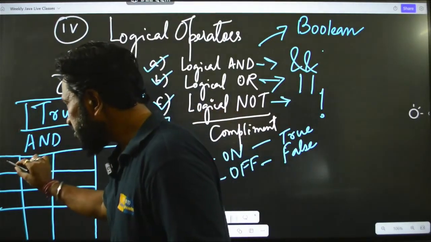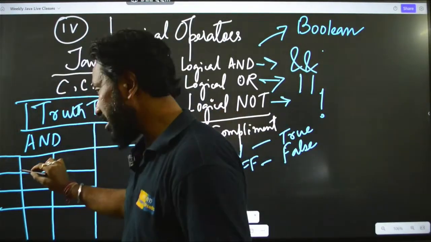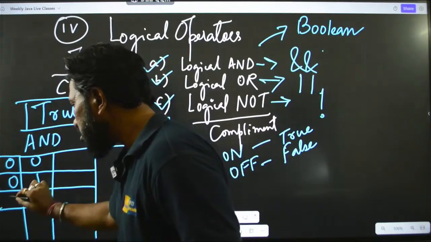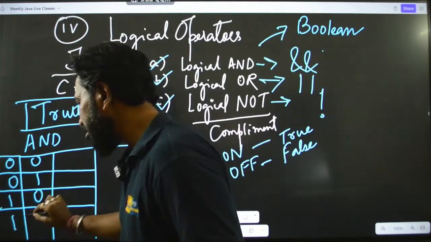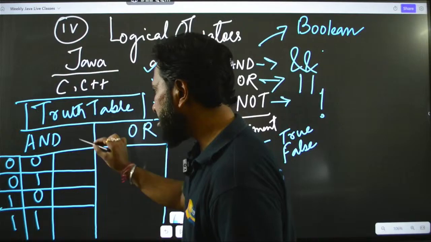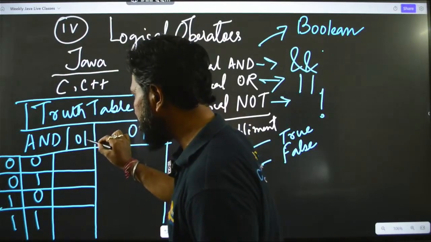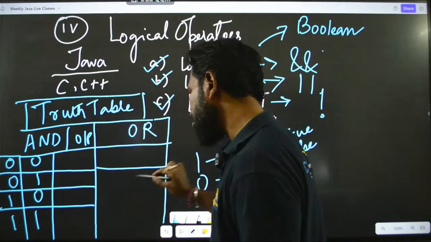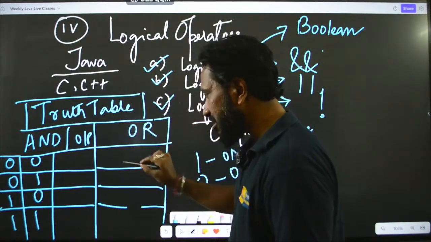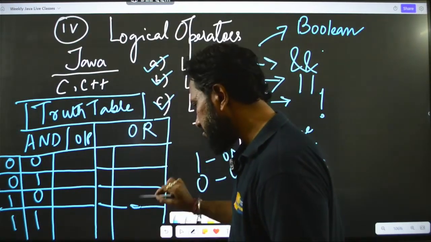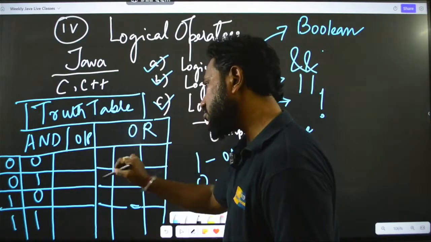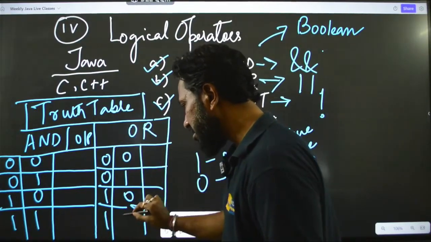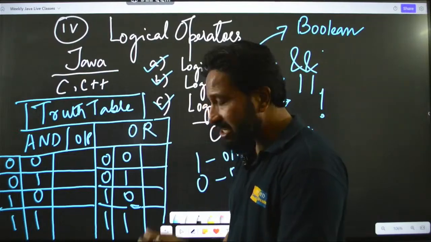So right now, just try to understand this in a better way. I will write a truth table like this. So I will say 0, 0, 1, 1, 0 and 1, 1. Similarly, this is actually the output table. So this will be the output, and for OR, here also I will do exactly the same thing. So this becomes 0, 0, 0, 1, 1, 0 and 1, 1. Fine.